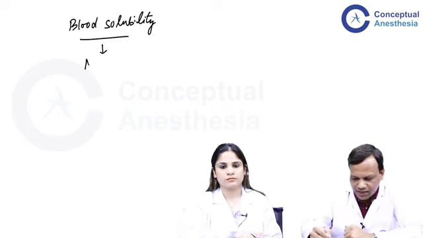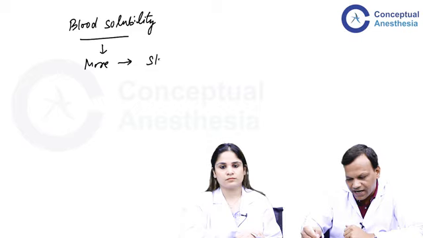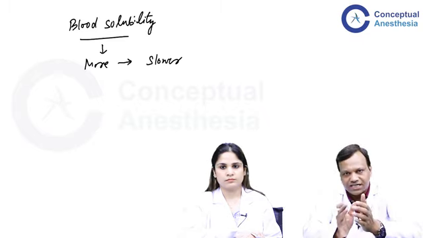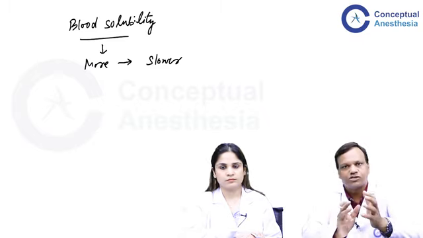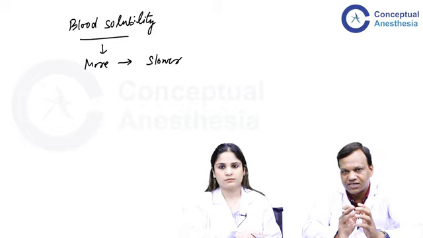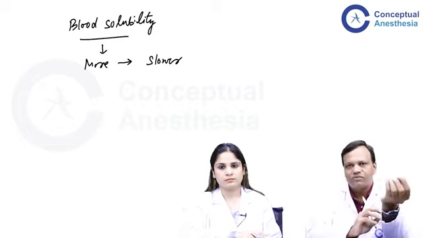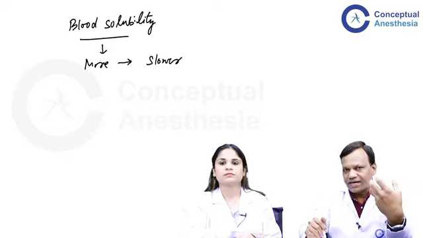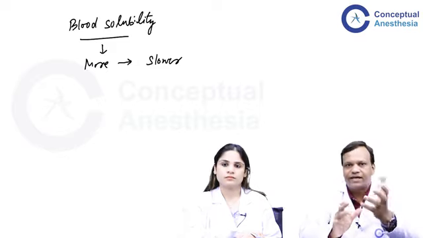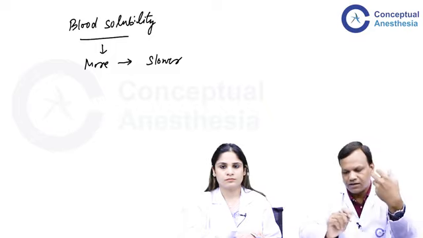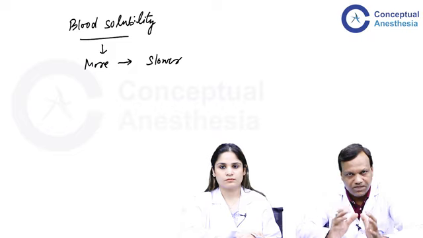If it is more soluble, it will be slower acting. The reason is the drug has come into the blood, and when it has come into the blood, it will not like to leave the blood. It will stay in the blood and will not go to the brain. When it is not going into the brain in enough concentration, it will take a long time. Again and again, the blood will come to the brain, and again a little bit will be liberated. So more time will be taken for the brain to contain enough partial pressure to produce anesthesia. So if a drug has higher blood solubility, it will be slower acting.